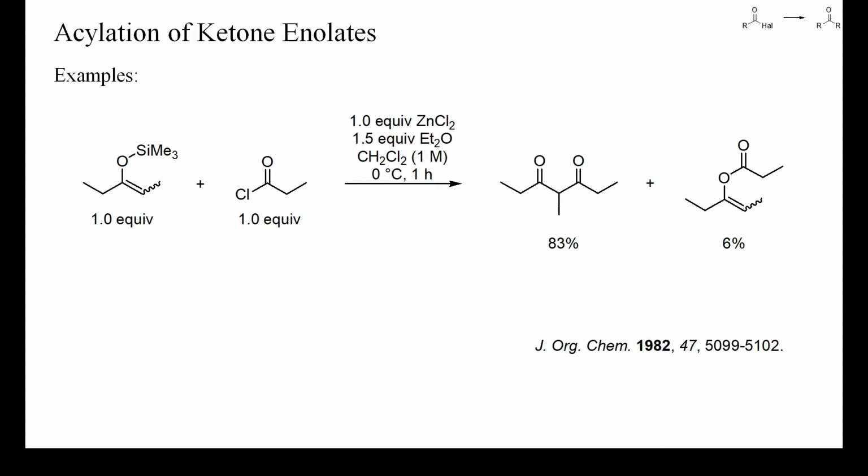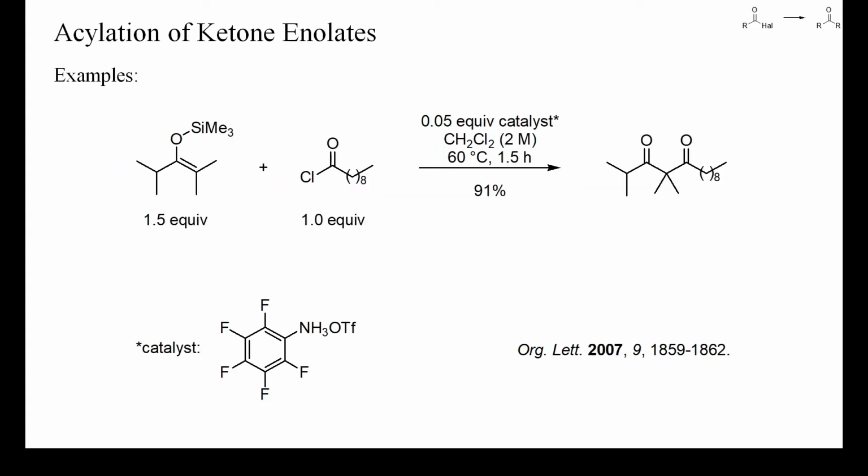In this case, one equivalent of zinc chloride was used as Lewis acid, and a high yield of diketone was obtained after only 1 hour at 0 degrees Celsius. Instead of stoichiometric amounts of zinc chloride, in this more recent example only 5% of an ammonium triflate was used as catalyst. Again, a high yield of 1,3-diketone was obtained.